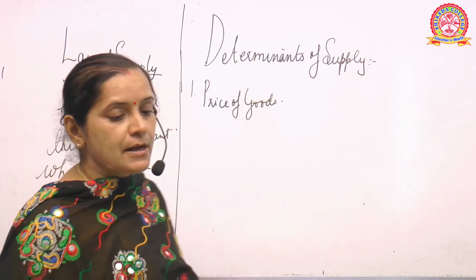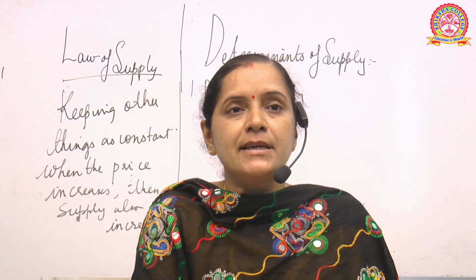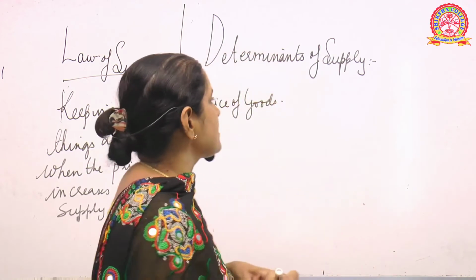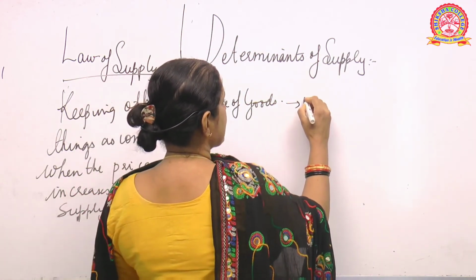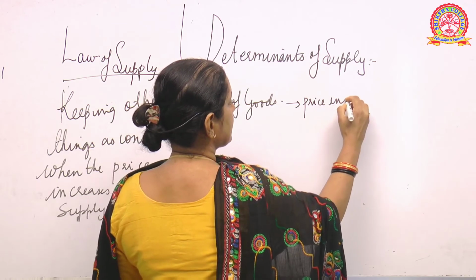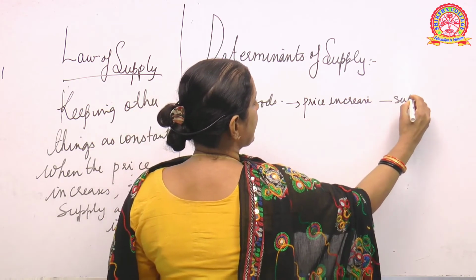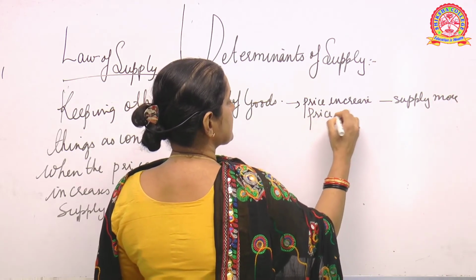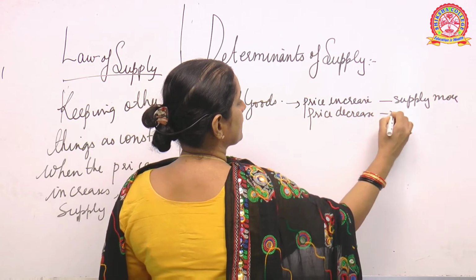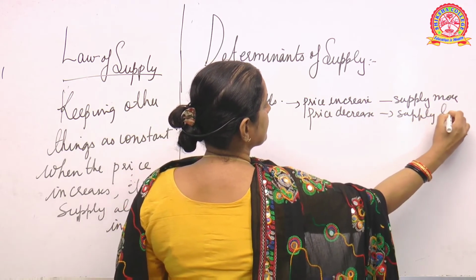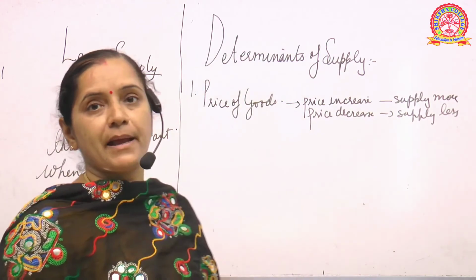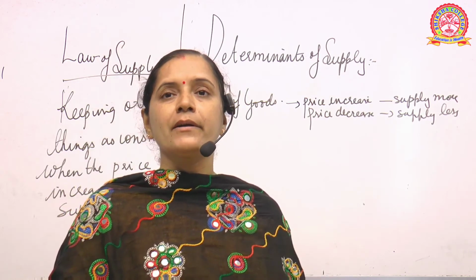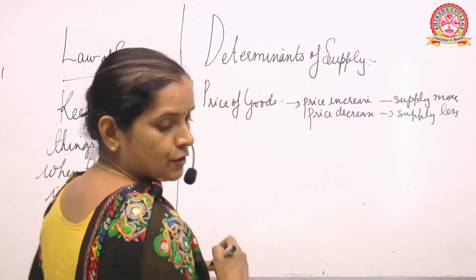What is price of goods? Price of goods means, what we have discussed is, when the prices increase, supply increases. When the price falls, supply falls. Price increase, supply more. Price decrease, supply is less. So this is the first important determinant of supply. Okay, so what does it state? The first determinant is your price of goods. Price increase, supply more. Price decrease, supply less.